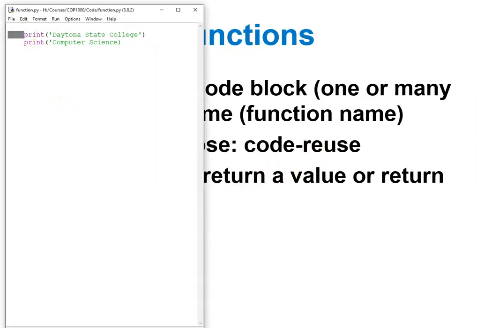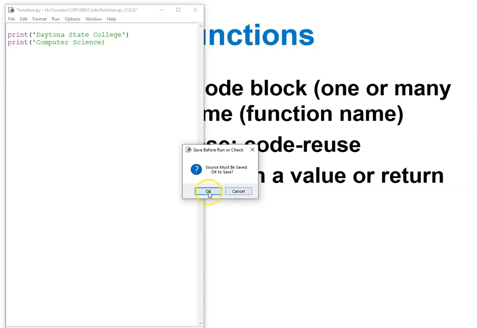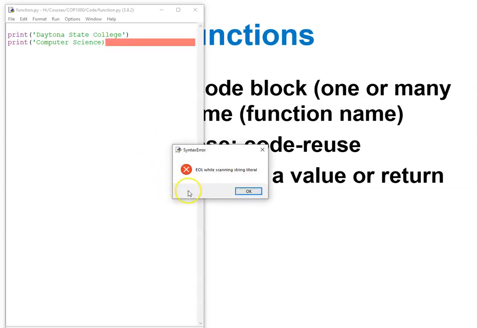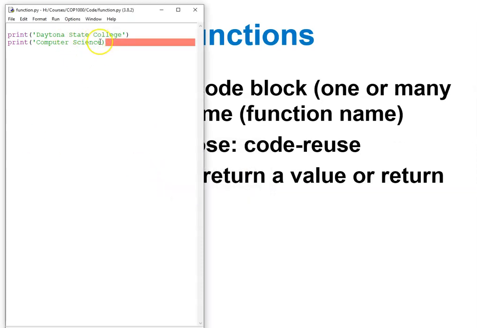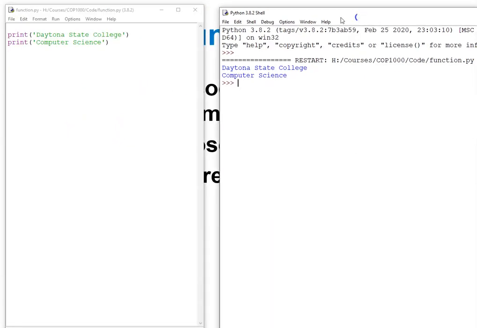By mistake I put an indent here. So take off the indent. I run it again. Oh, I missed the quotation mark. Alright, so let's run it again. Alright, so when I run it, it gives me the result like this. So I write this code, it gives me the result.